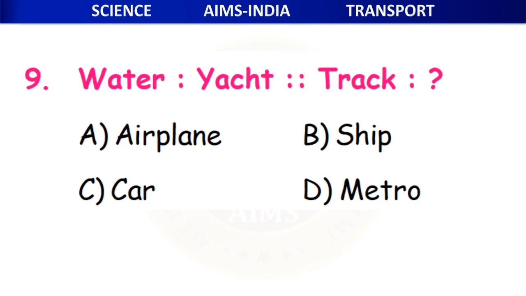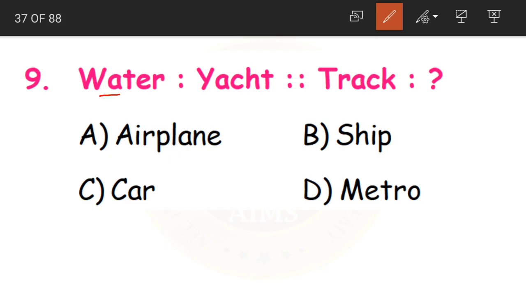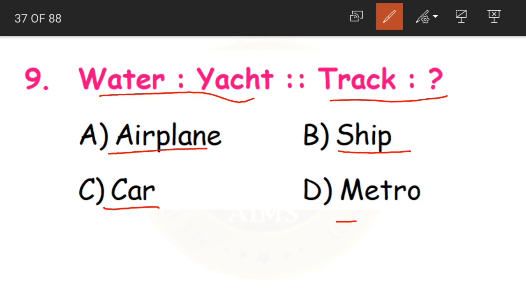Now the 9th question. Water, yacht, track, what? So on water we are going to have a yacht to travel. On track, what do we have for traveling? Is it aeroplane or ship or car or metro? So on track, what do we have, children? So obviously it is a metro.